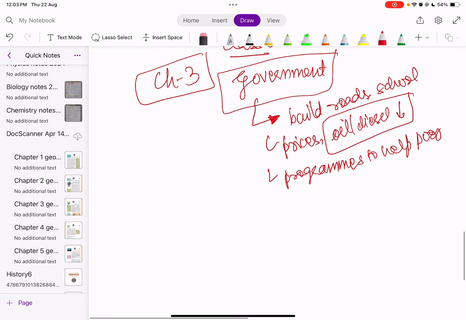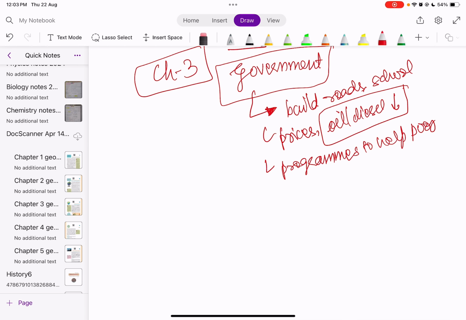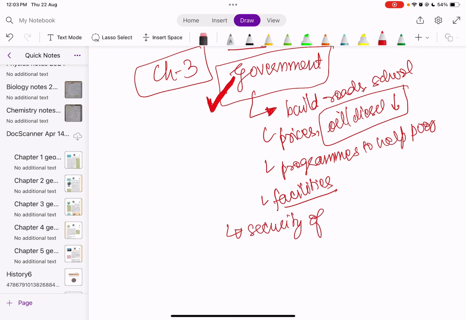Now there are some other things that are done by government, like it provides us different facilities so that people who live in India, who are part of the nation, are happy or are given the resources, because that's the sole responsibility of the government. Secondly, government also looks into the security of the nation, because government can be considered as a body that looks into all the parts that are happening in the nation.